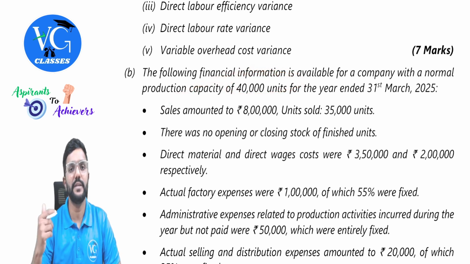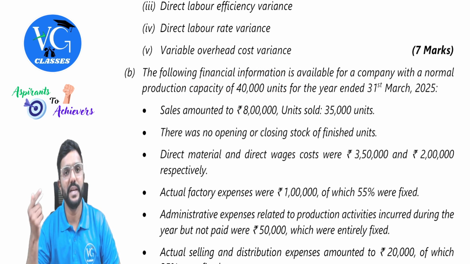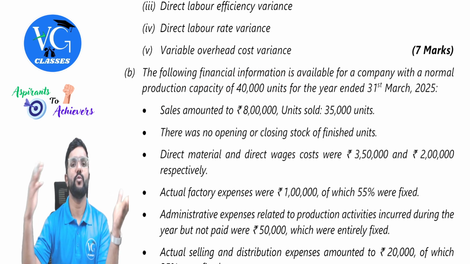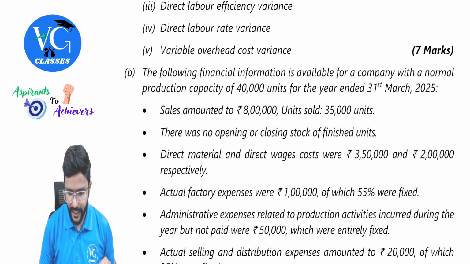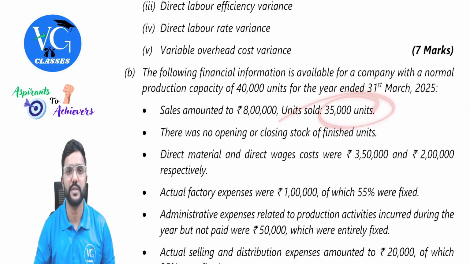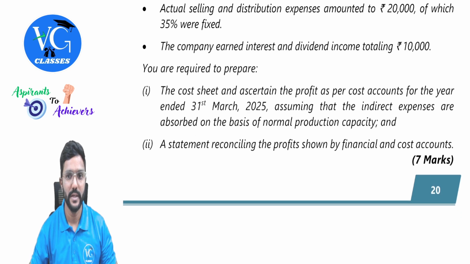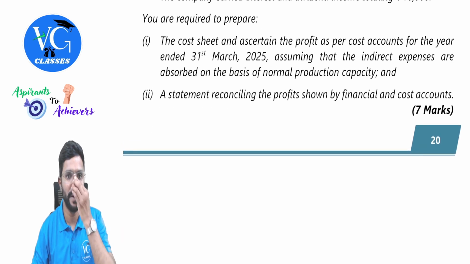And for each and every unit we produce and sell, we will be absorbing so much, which will lead to either under absorption or over absorption. In this case, it will lead to under absorption because actual production is only 35,000. So it will lead to under absorption, guys. Got it? Yes, sir. I will explain while going through the answers. Don't worry.